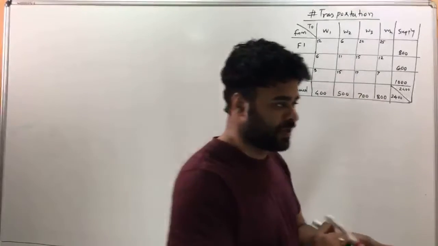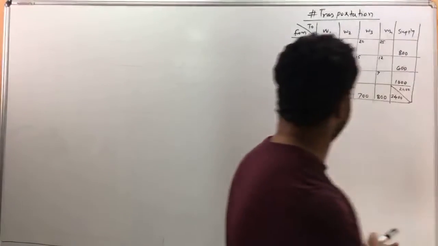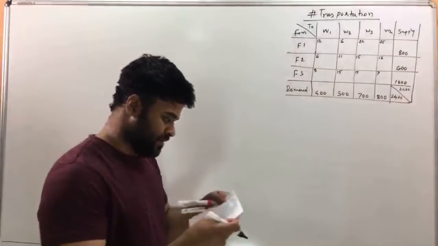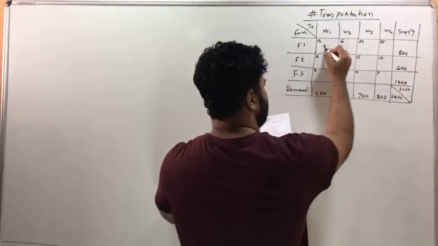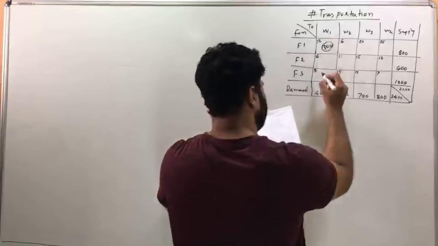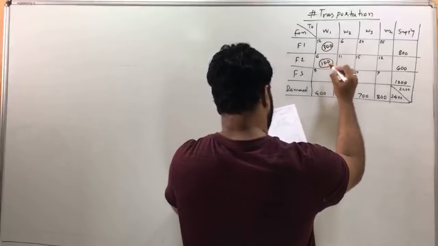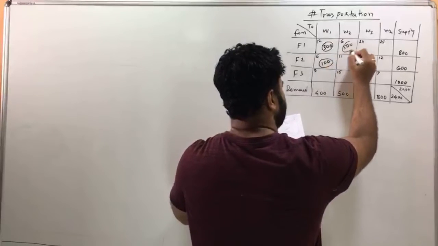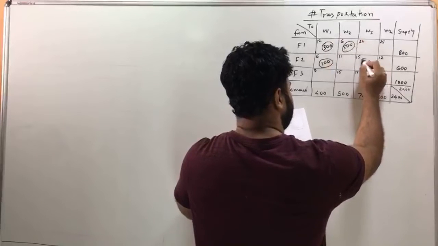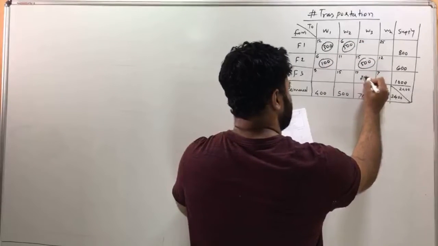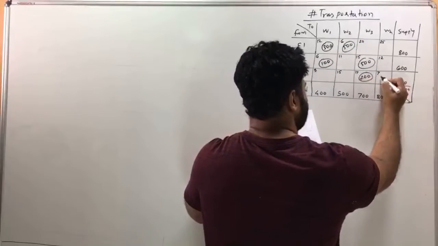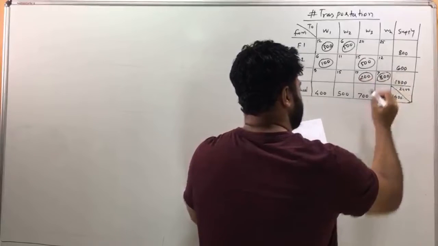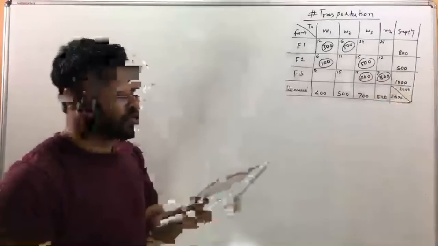I also have the question paper, so let me write down a few more things that are given. Give me a minute to write this down. 100, 500, 500, 200. So these are the numbers.